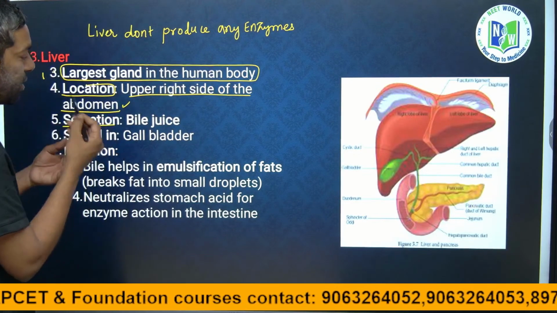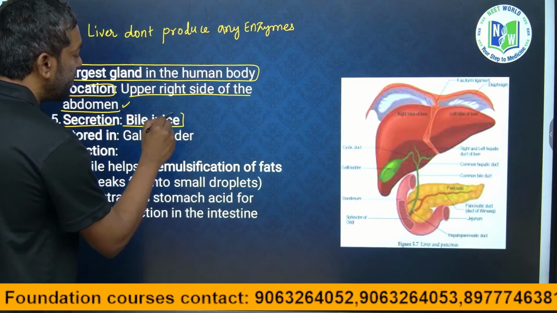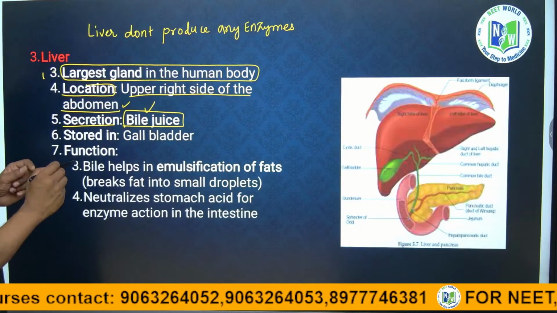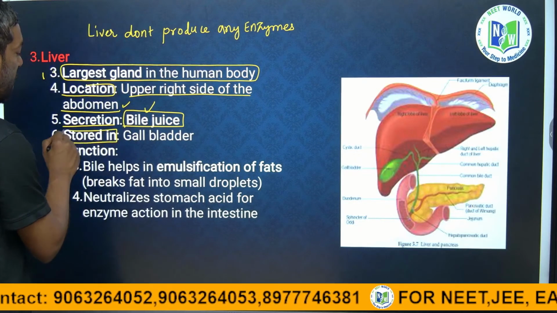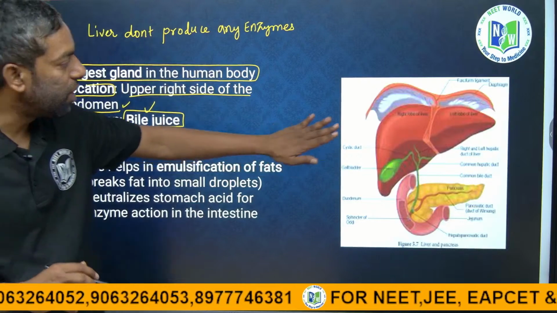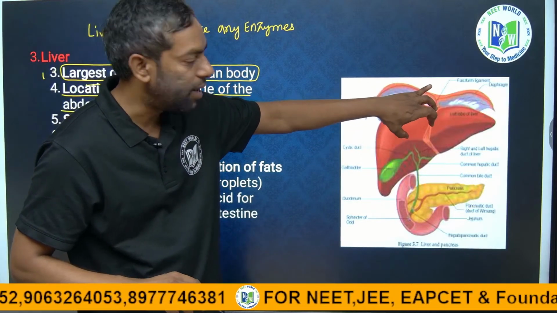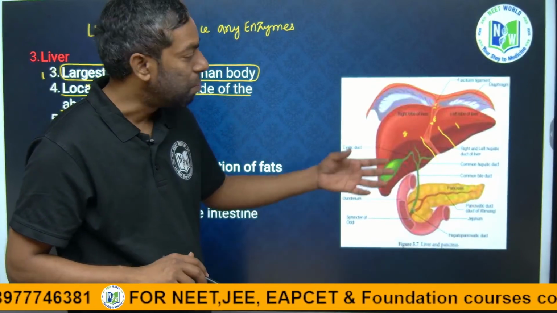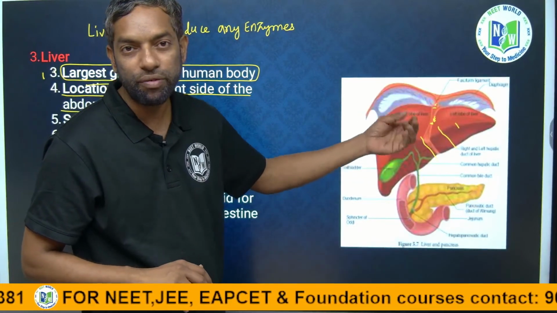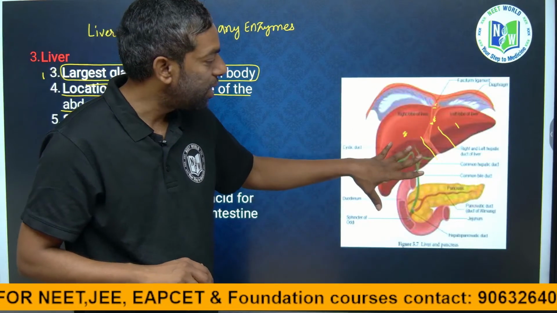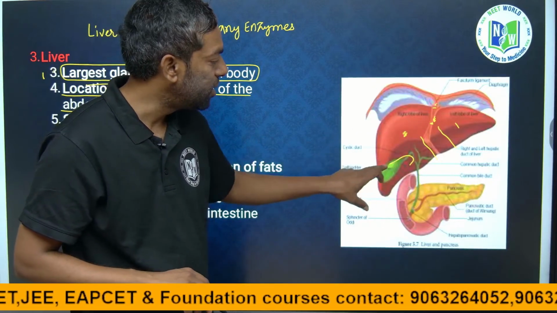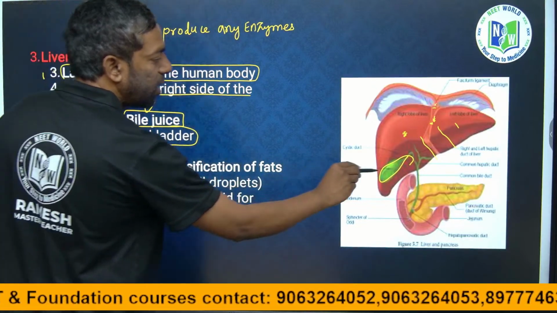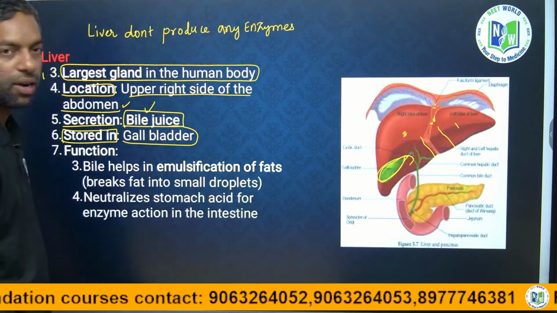What can it secrete? The liver can secrete bile juice. Where is bile juice stored? This red color is the liver. It produces bile juice, but the bile juice is not stored in the liver where it is produced; it is stored in the gallbladder. This green color is the gallbladder.